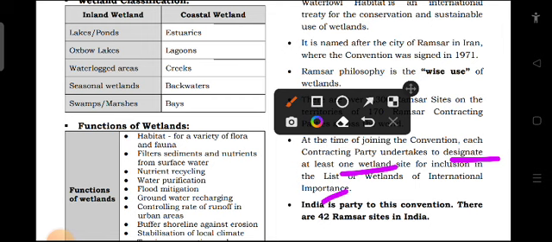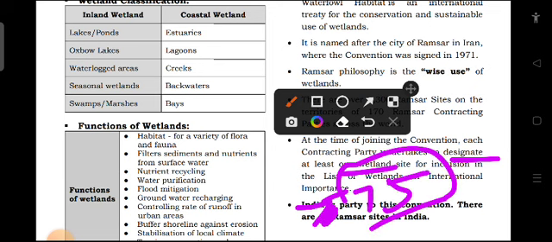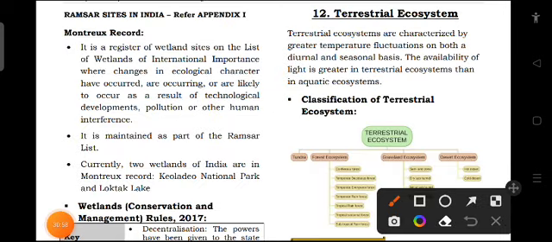India is also a party to the convention, and currently we have, it's not 42, the updated list is 75. In India currently we have 75 Ramsar sites. 11 were added recently, which makes it 75 Ramsar sites. So we can see their list later. Now we'll look at this concept called the Montreux Record.